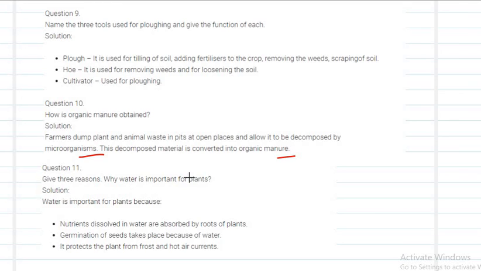Give 3 reasons why water is important for plants. Because nutrients which are dissolved in water will be absorbed by the plant. As a result, we will see proper, healthier growth of plants. Germination of seeds: in order to see the seedling or the sprouts of the seed, we have to add water. Water is very essential for germination of seeds, and it will protect the plant from frost and hot air currents. These are the 3 reasons why we require water for plants.